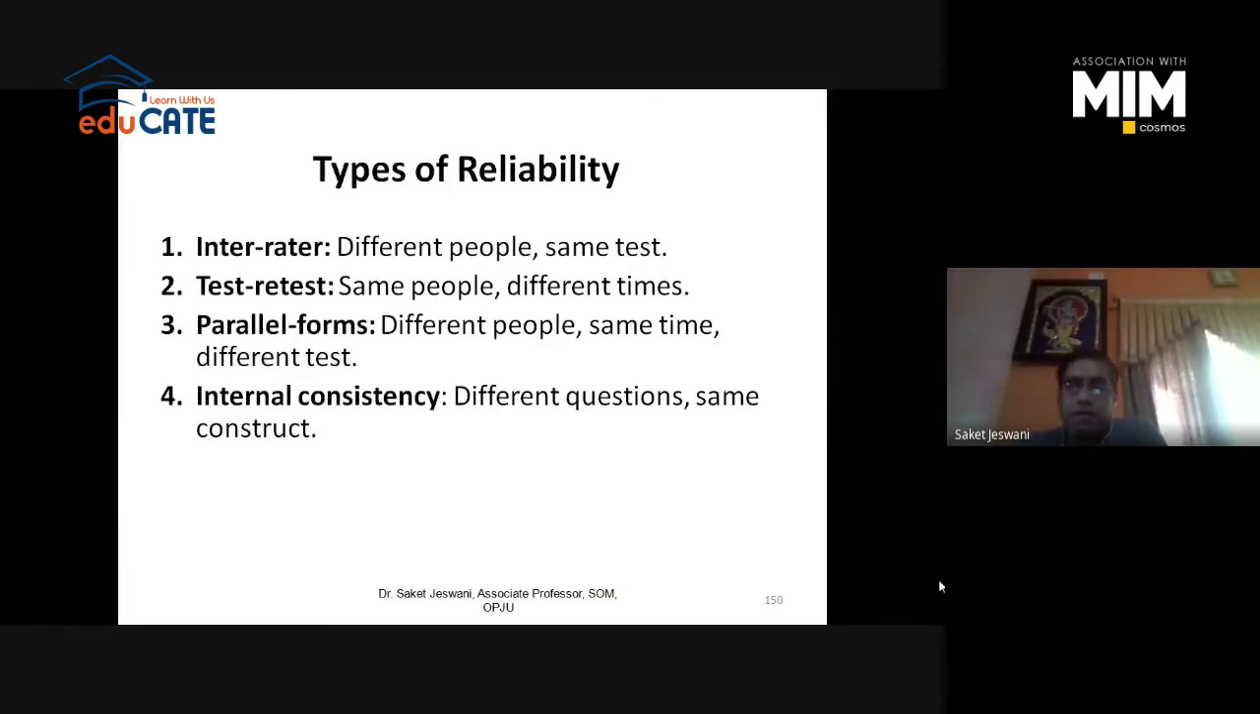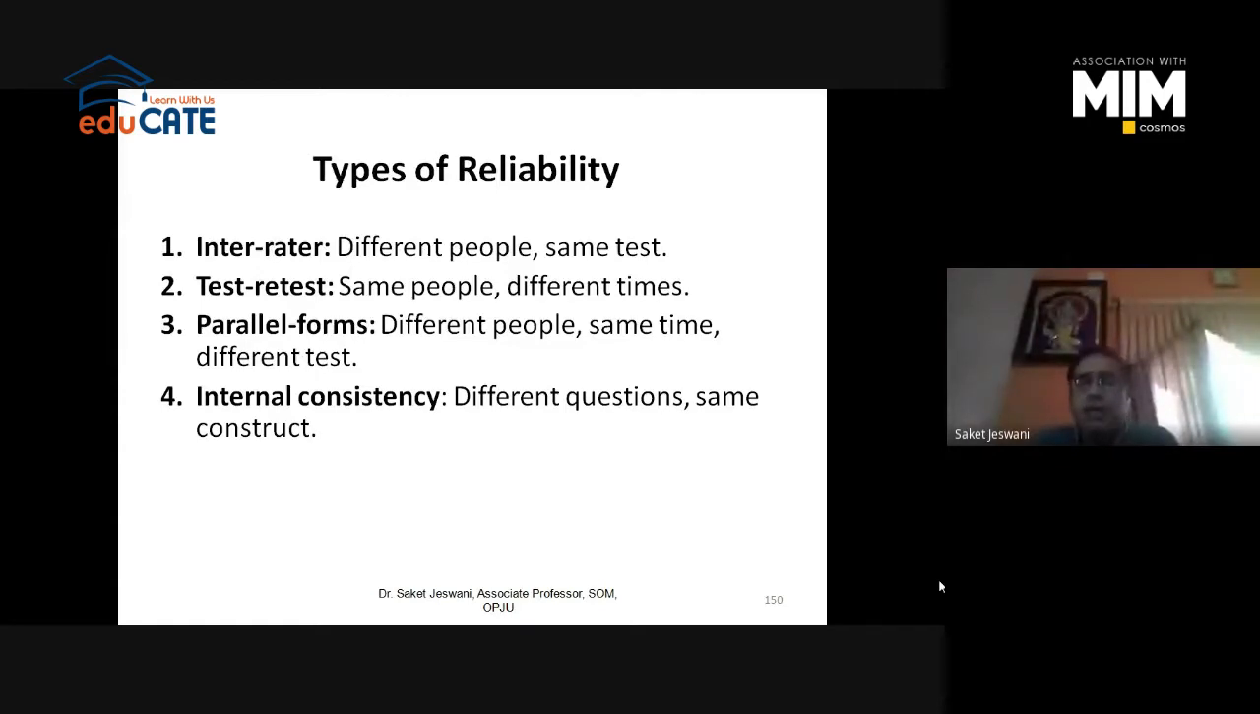So this is known as parallel forms. I will distribute different types of forms to different people at the same time, and check whether I am getting the mean of the whole population in a similar manner or not. This is what parallel forms is. This particular reliability testing is not used frequently.